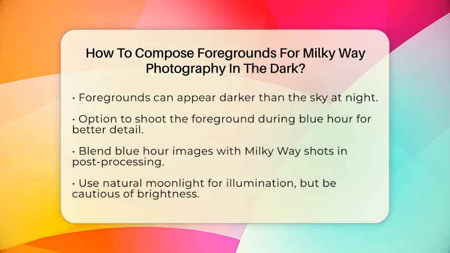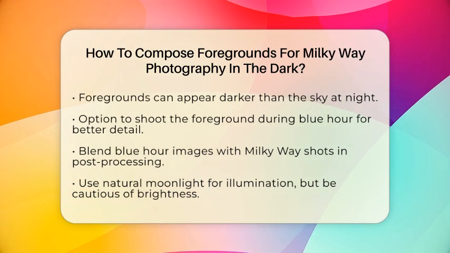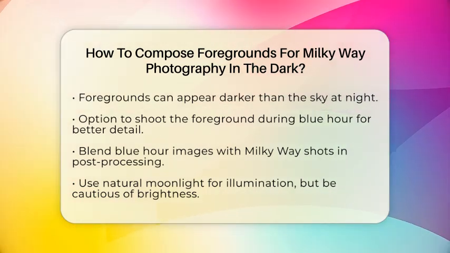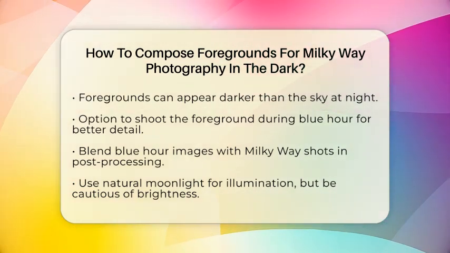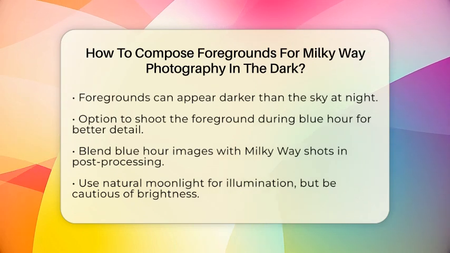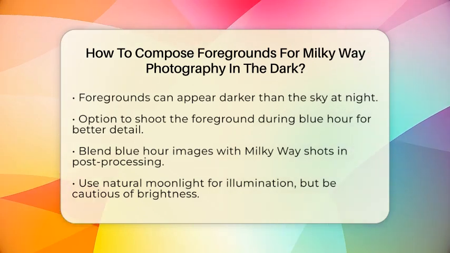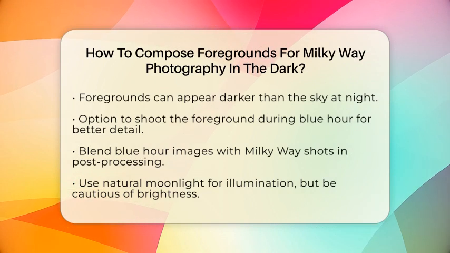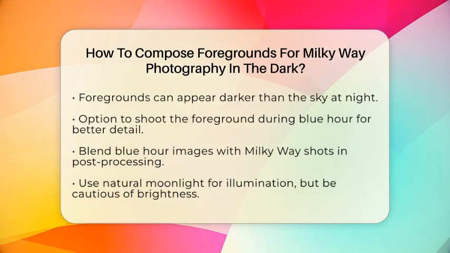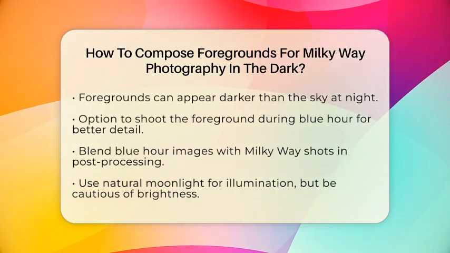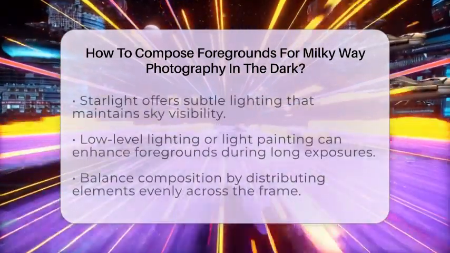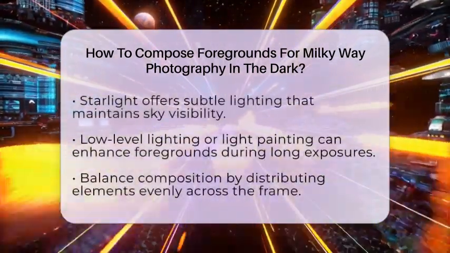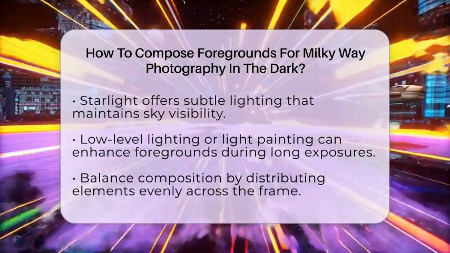Another technique involves using natural moonlight or starlight to illuminate your foreground while capturing the Milky Way. Moonlight can create beautiful contrast and texture, but be cautious. If it is too bright, it can wash out the Milky Way core. Starlight, on the other hand, is subtler and helps maintain the visibility of the sky, although it may not reveal as much detail in the foreground.